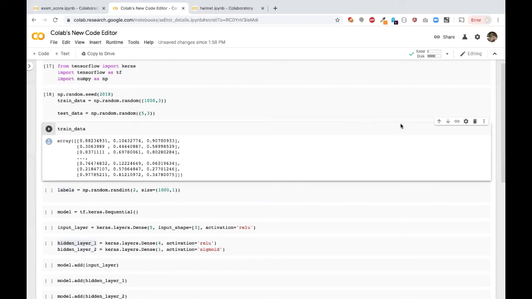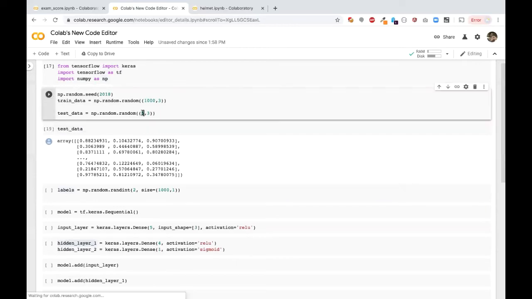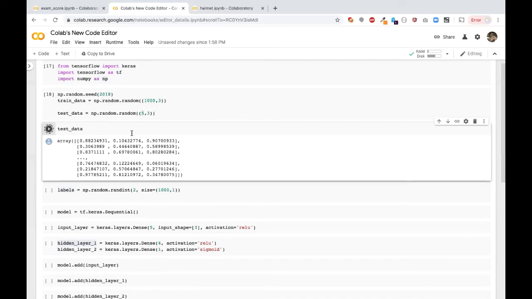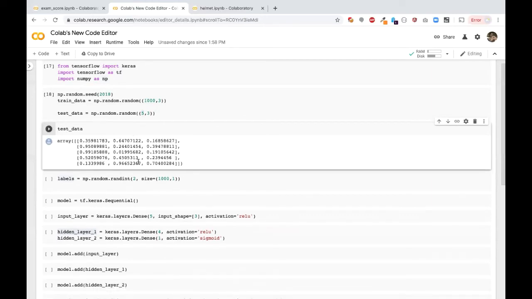Similarly, if you want to see the test data, we are going to have only 5 rows. Here you will have 1,000, but this one has only 5. See, only 5 rows we have. We have prepared the data now.